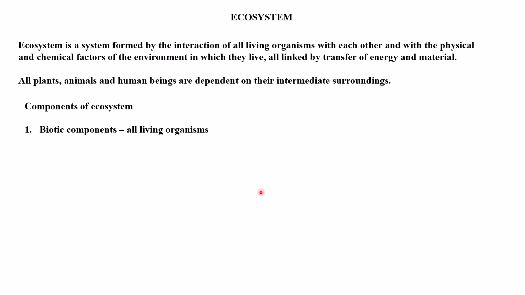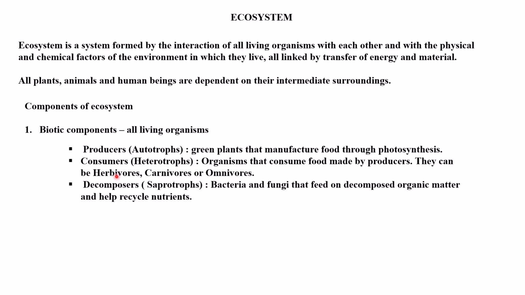Biotic component: all living organisms come under this. Under the biotic component we have the producer, which is known as autotroph, which prepares its food by itself. Next is the consumer, which is heterotroph, an organism that consumes food made by the producer. They can be herbivorous, carnivorous or omnivorous. Next is the decomposer, which is known as saprotroph: bacteria and fungi that feed on decomposed organic matter and help recycle the nutrients.